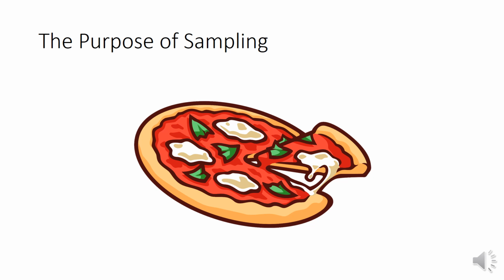So if we have to sample soil, water or any subject, we take a tiny sample of it to get an idea of the whole population. If we are interested in a village, we will interview some persons. We cannot interview the entire village, so some of the persons will give the idea of that village. So this is the purpose of sampling, to have knowledge of everything via a sample.